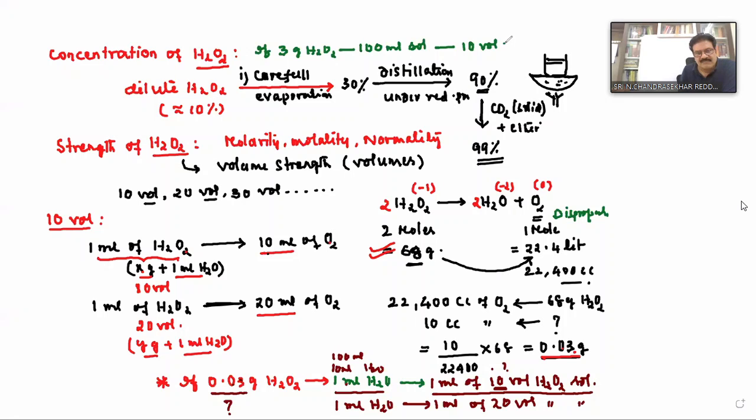How many ml are you getting? 100 ml. So 3 grams H2O2 is present in 100 ml, shall I make it 3 percentage W by V? Is it right? Clear at this point?